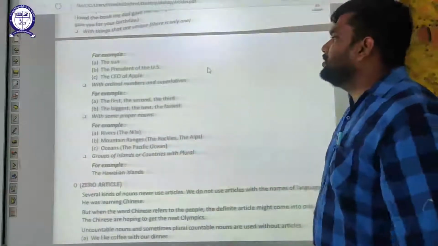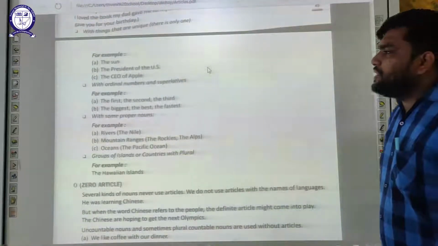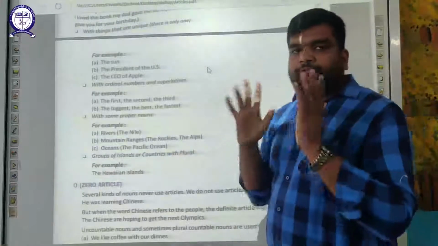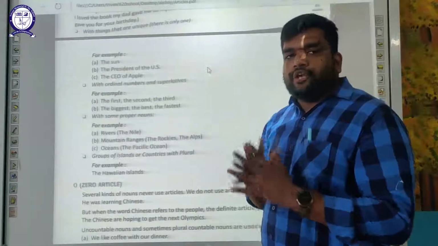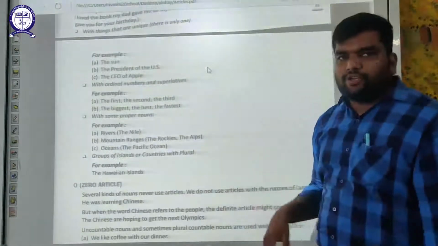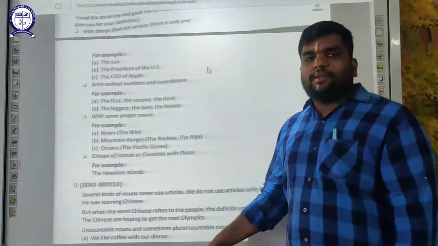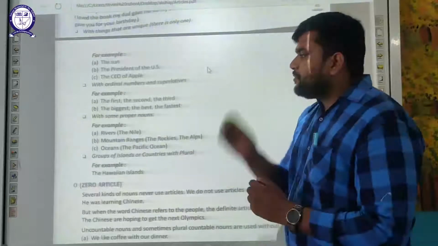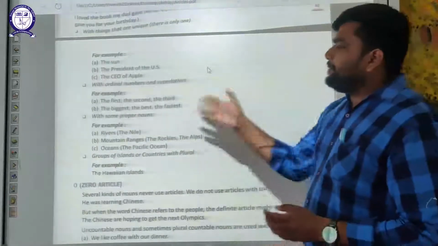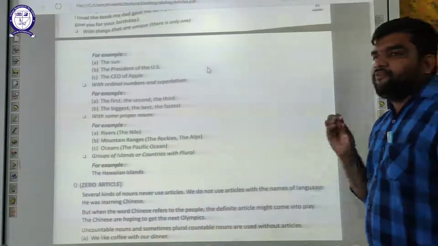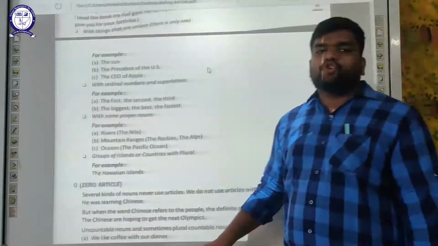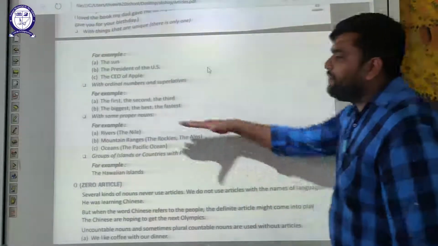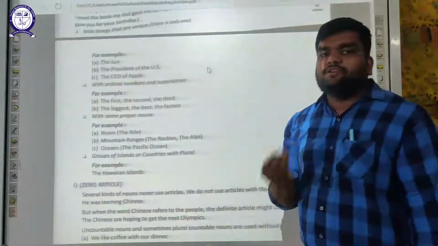Now moving on to the next thing, ordinal numbers or superlatives: the first, the second, the third. The first player to score 4 centuries in one tournament in IPL is Virat Kohli. I used "the first" for ordinal numbers. The biggest, the best, the fastest: the fastest bowler ever in cricket is Shoaib Akhtar. He clocked a speed of 160 km per hour. For superlatives, I used "the".